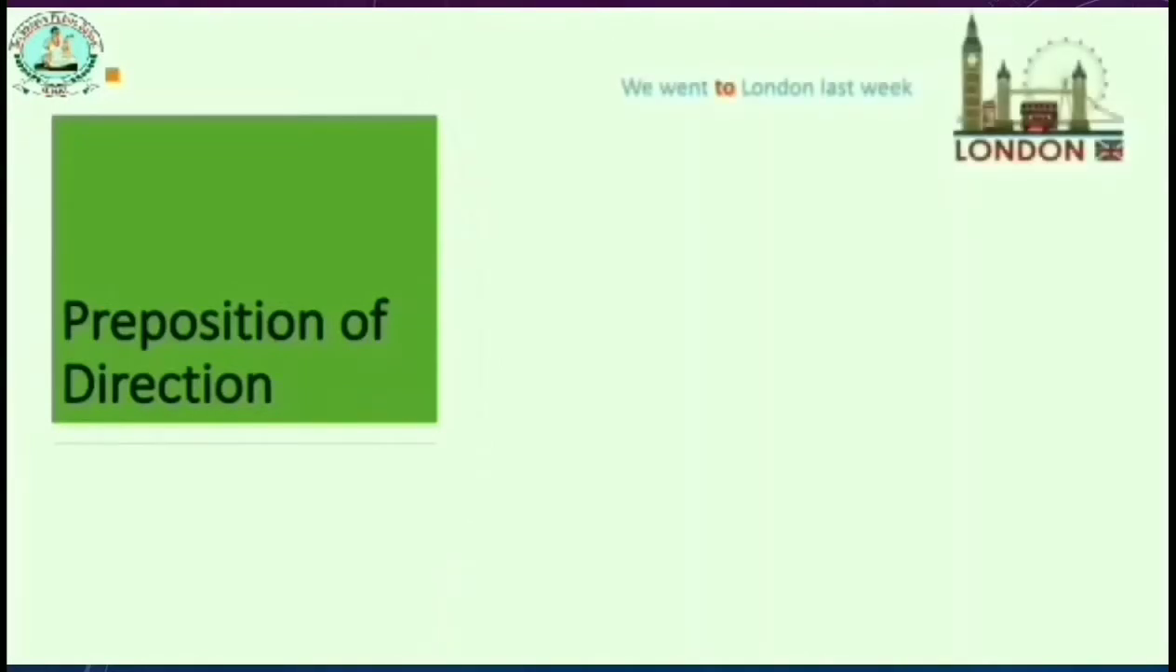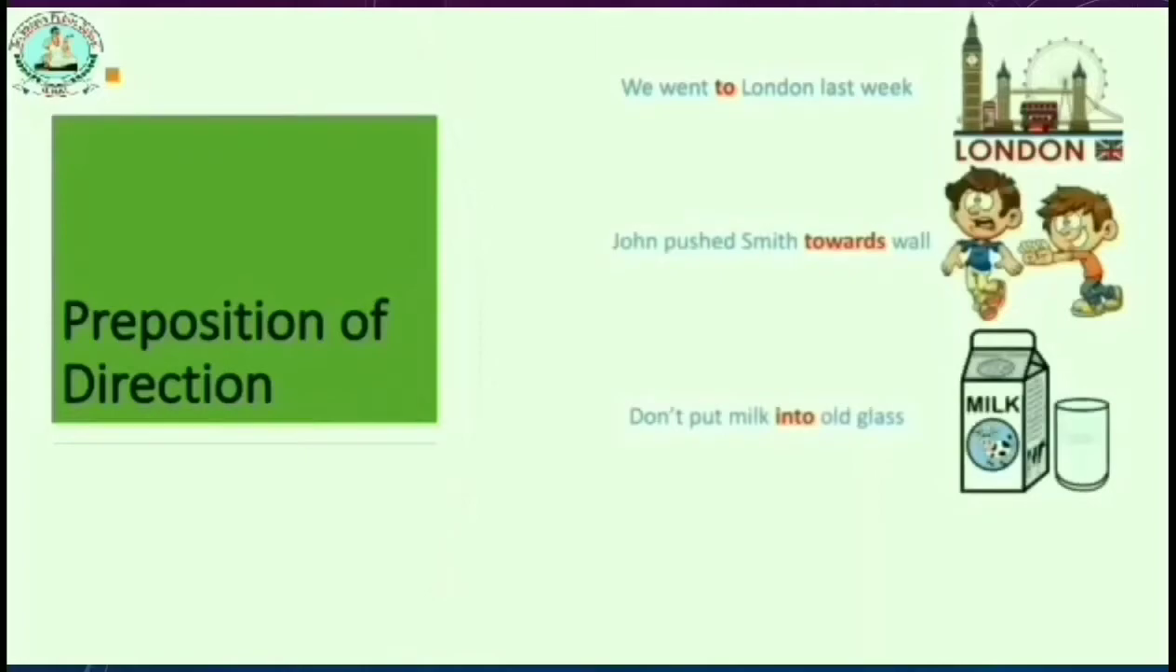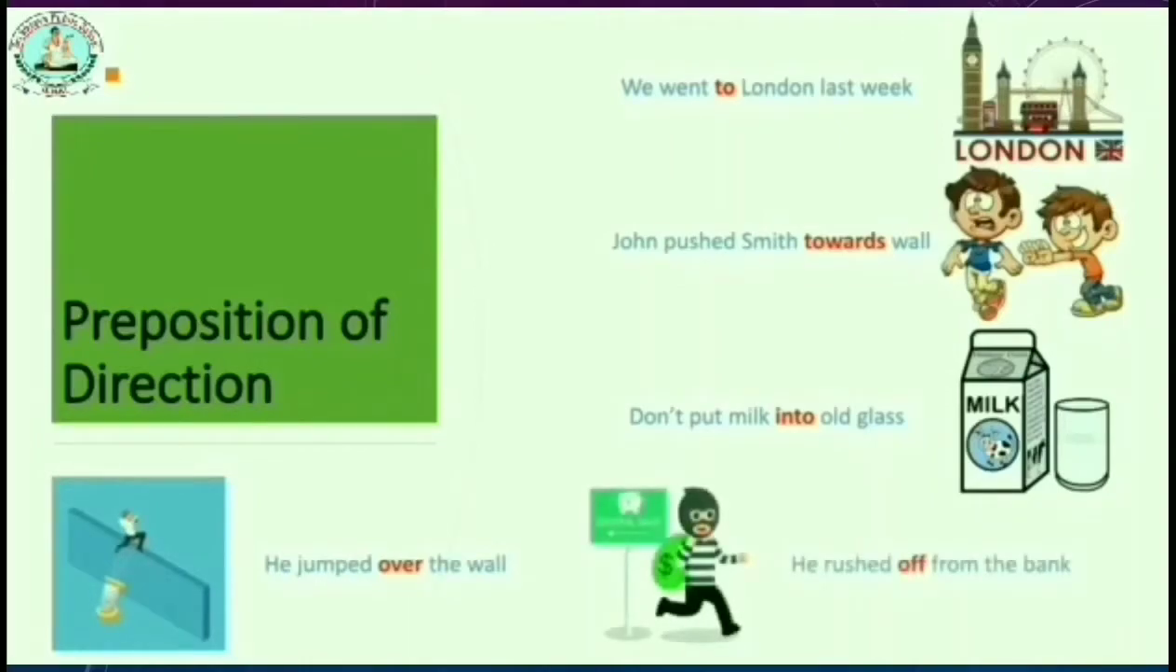So next one, preposition of direction. Look at the examples. We went to London last week. John pushed Smith towards the wall. Don't put milk into the old glass. He jumped over the wall. He rushed off from the bank. In all these words, we are getting the direction. In which direction is it happening? That word will be the preposition of direction.